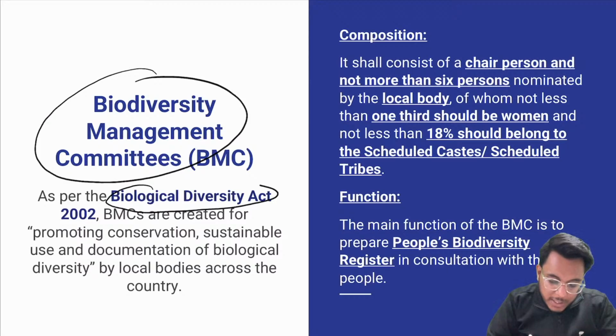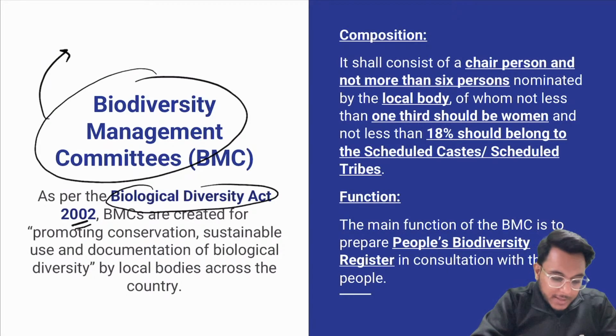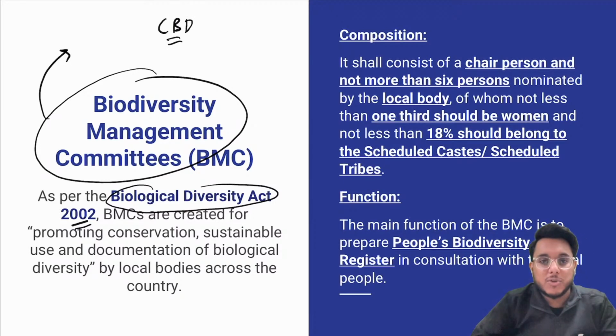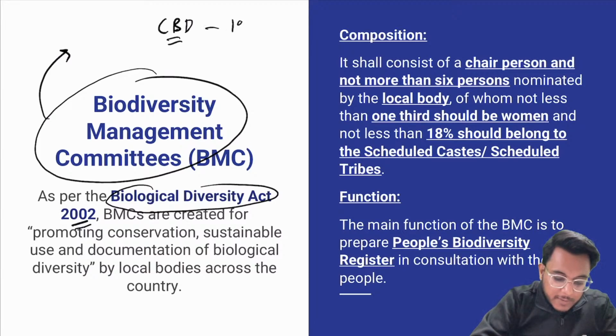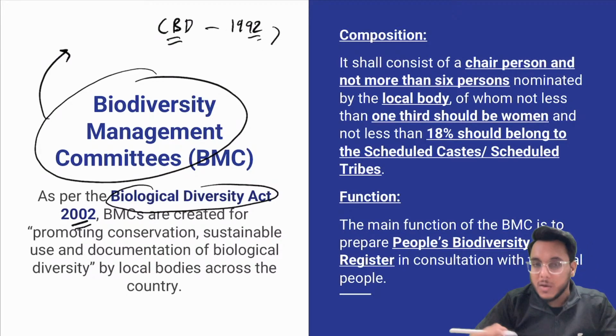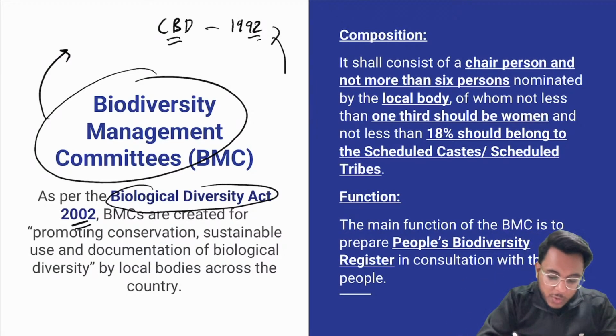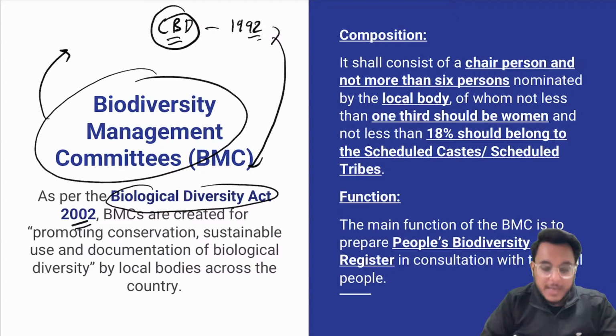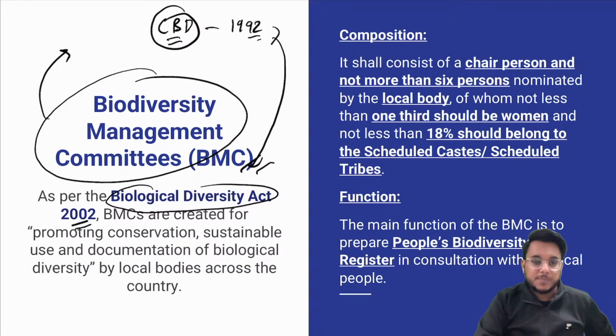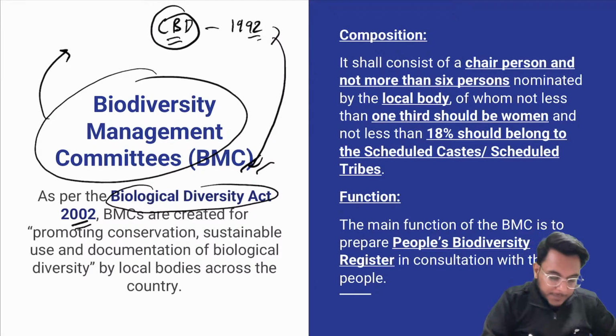As per the Biological Diversity Act 2002, that we enacted after ratifying the CBD, the Convention on Biological Diversity, which was adopted in 1992, India also signed and ratified it. Therefore, to ensure the targets of the CBD, the Biological Diversity Act was brought in.